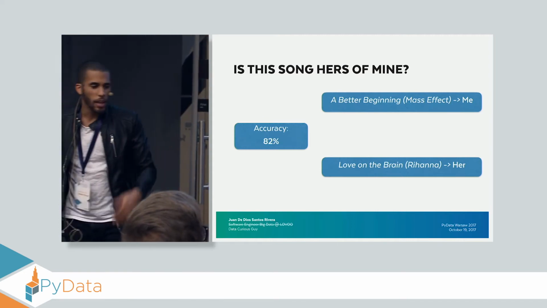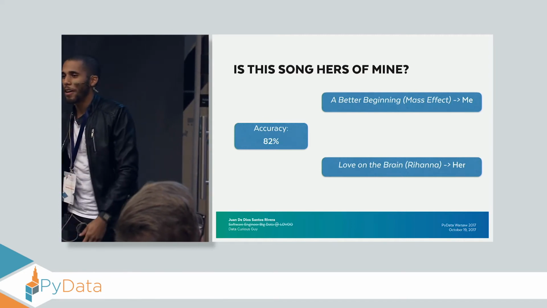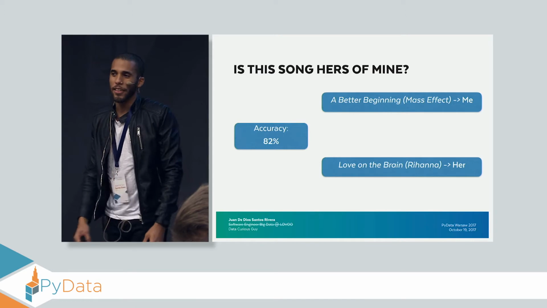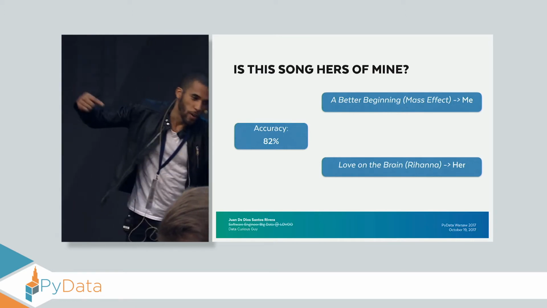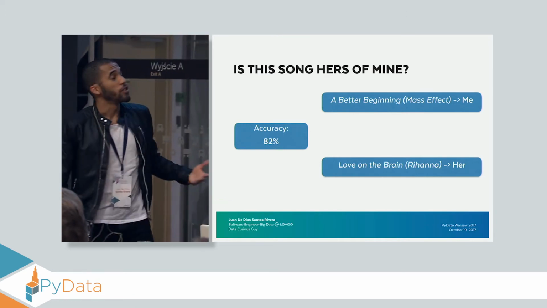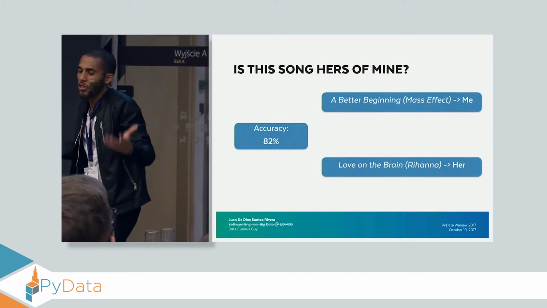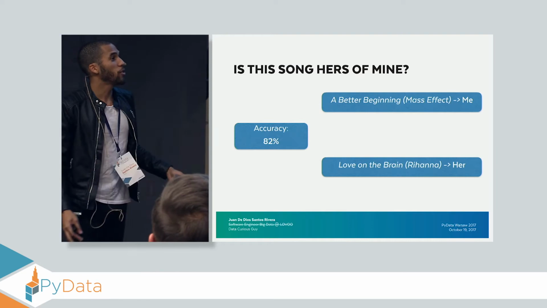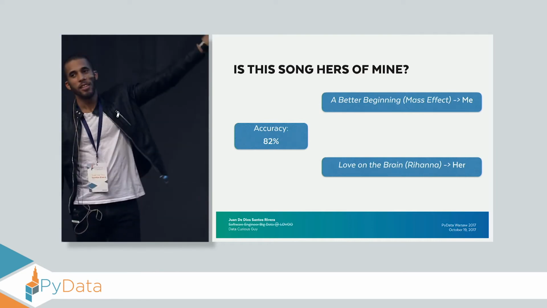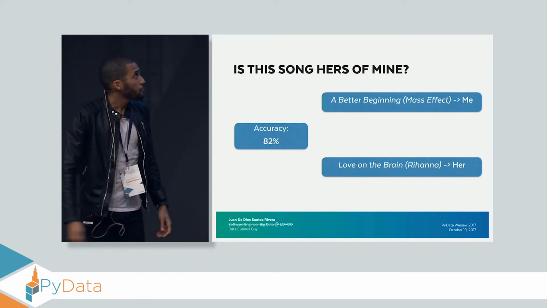On my side, I used one called A Very Beginning from Mass Effect, a video game, and the answer was me. And on her side, I used one called Love on the Brain by Rihanna. I have no idea how the song sounds, but I'm just going to assume that she liked it. And according to Mr. Logistic Regression, she would like it.